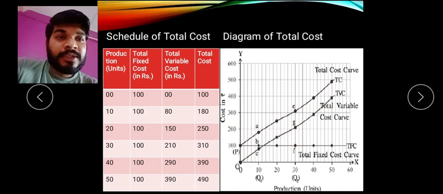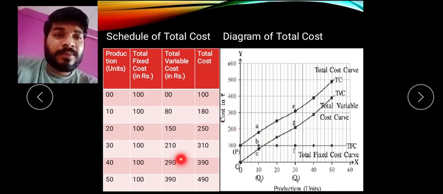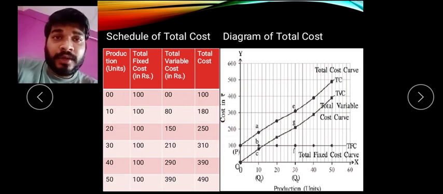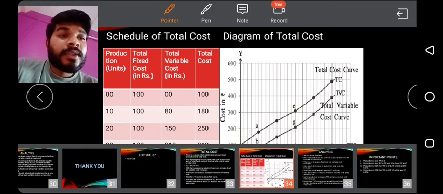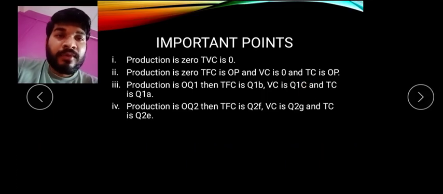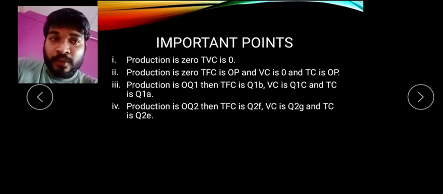So this is how it has been explained, but आप simple way में directly unit to unit नाम लेके यहाँ पे ये points explain कर सकते हो in the examination. Not to make it very complicated, you can write like this, but remember it should fulfill the concept of the total cost curve. Clear? So these are the important points which we find here in the total cost. I hope you are clear with all the points here.